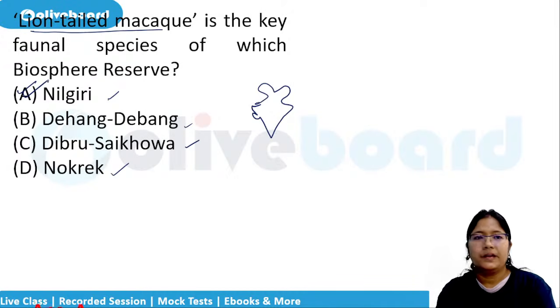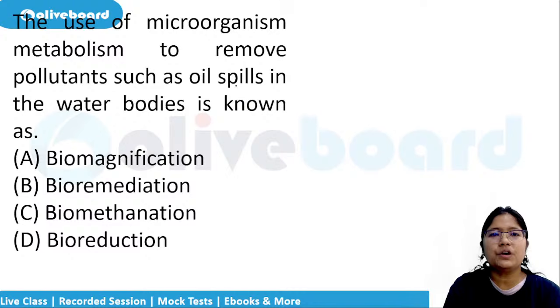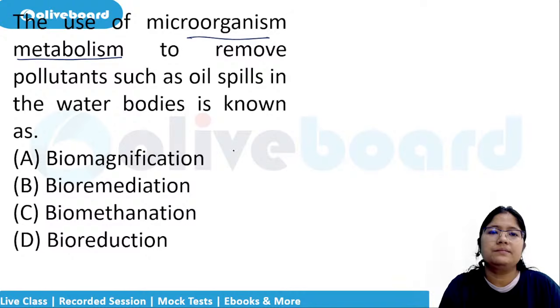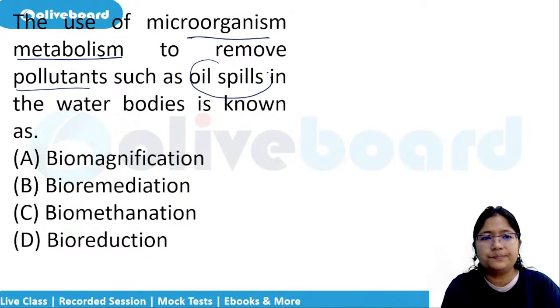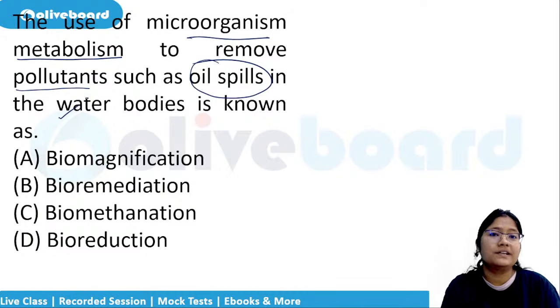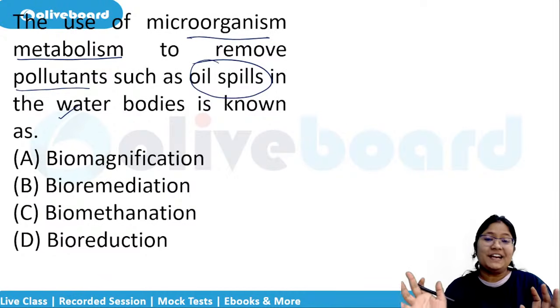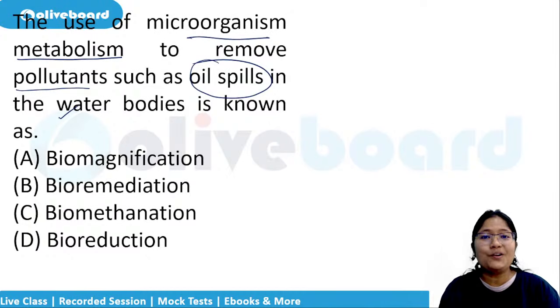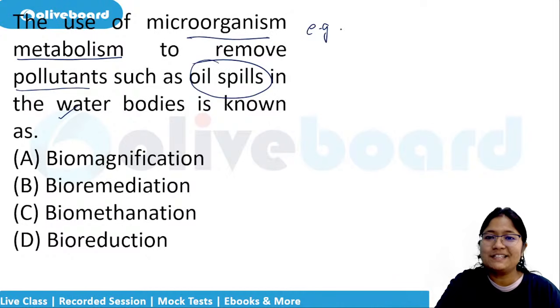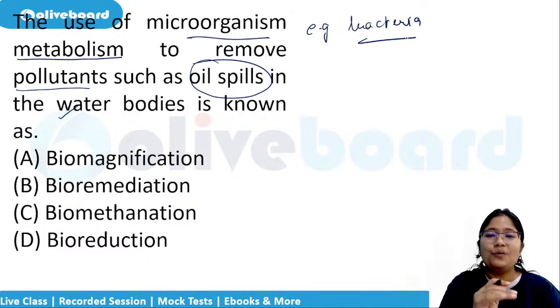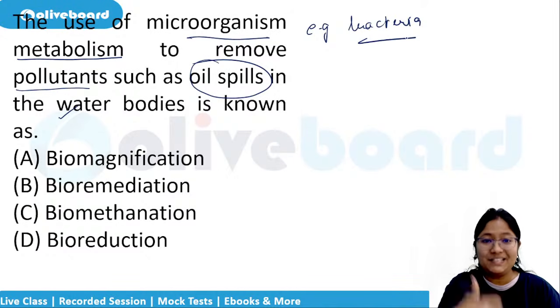All right. Next question. The use of microorganism metabolism to remove pollutants such as oil spills in the water bodies is known as... See how beautiful nature has created. They have created microorganisms. For example, there are some bacteria who are able to digest these oil spills.